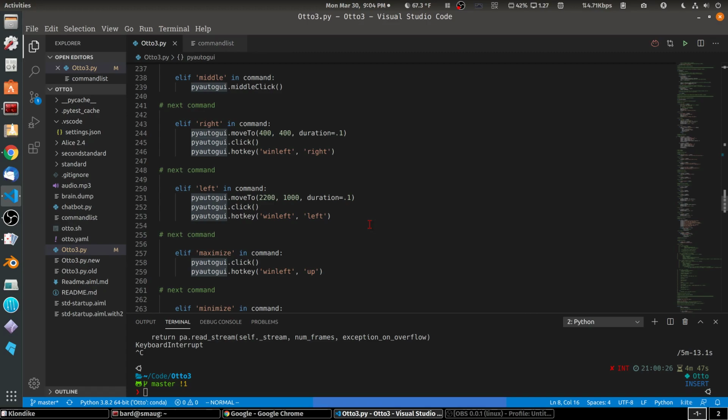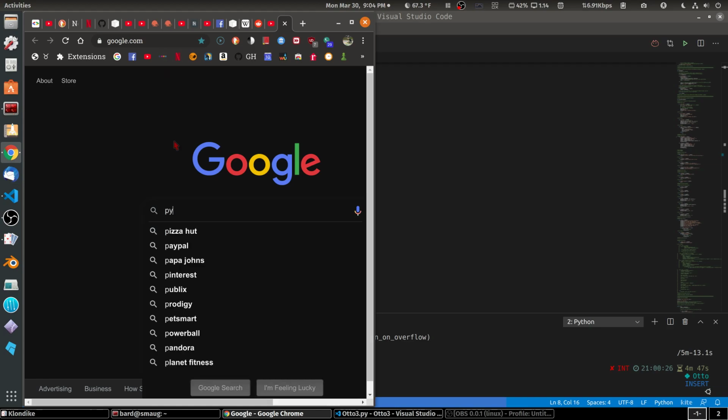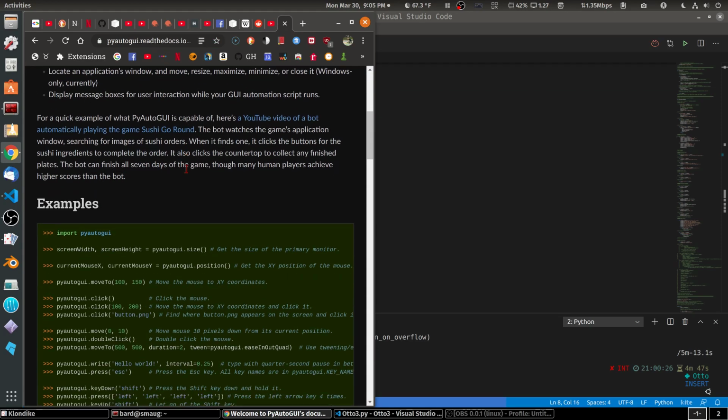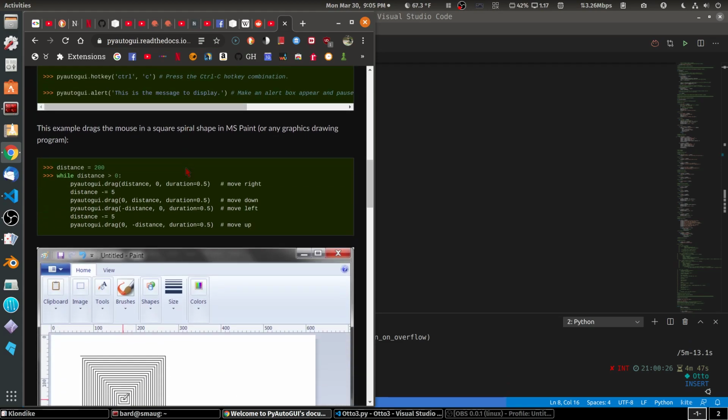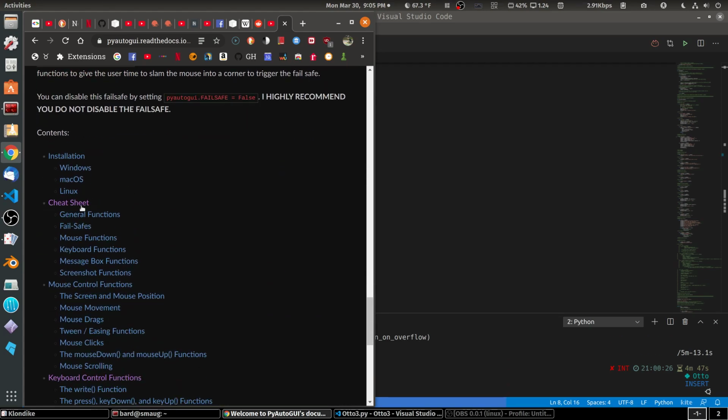We have examples right in the code, and so if we bring up our web browser and we look for PyAutoGUI documentation, we can find all of the information we need for dragging, for mouse functions, for keyboard functions.